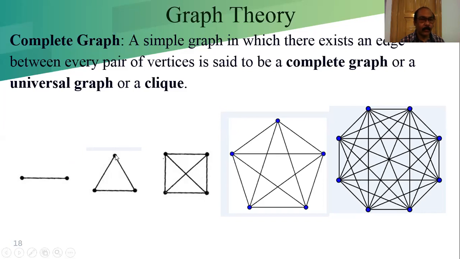At least we find one path moving from vertex to vertex. If we move this way, then we cannot move. So this is the disconnected graph. Now we are talking about the connected graph.